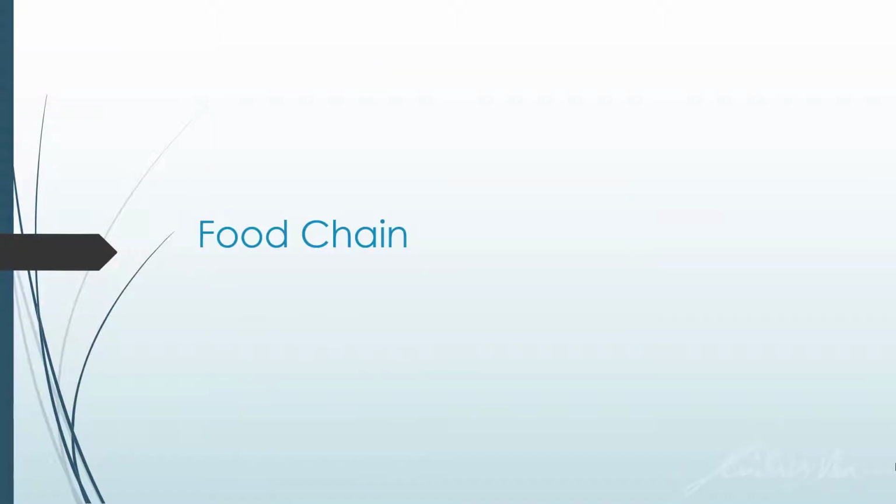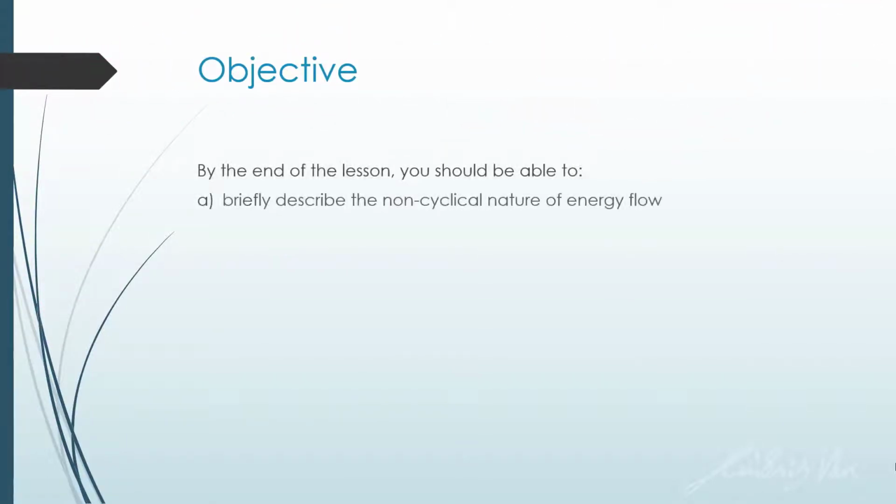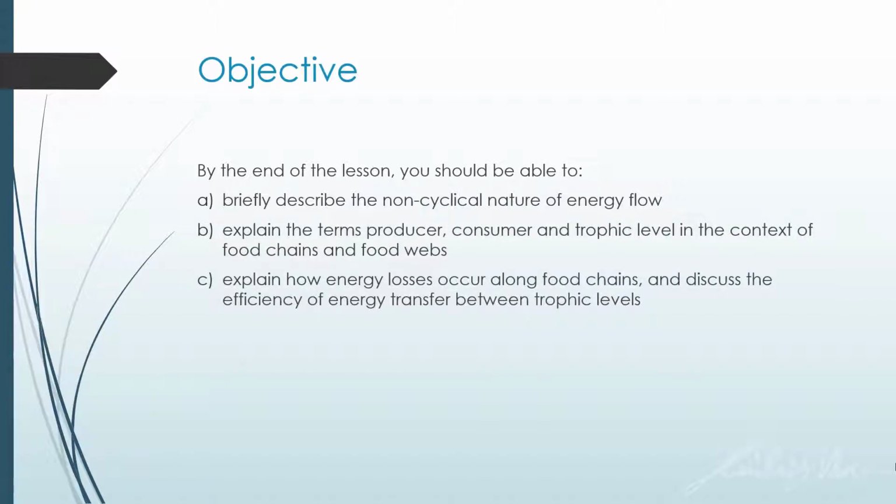So for this video, like I said, we will learn about the food chain. And by the end of this lesson, you should be able to briefly describe the non-cyclic nature of energy flow. Explain the terms producer, consumer, and trophic level in the context of food chain and food webs. And lastly, explain how energy losses occur along the food chain and discuss the efficiency of energy transfer between trophic levels.